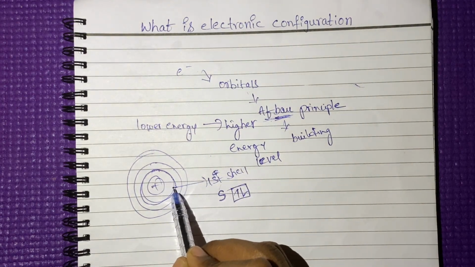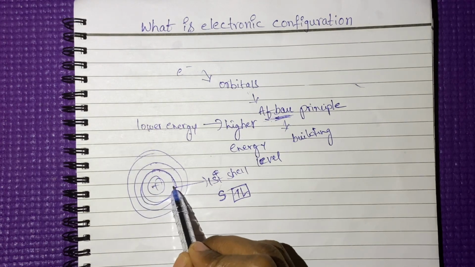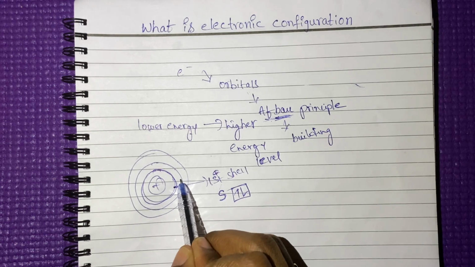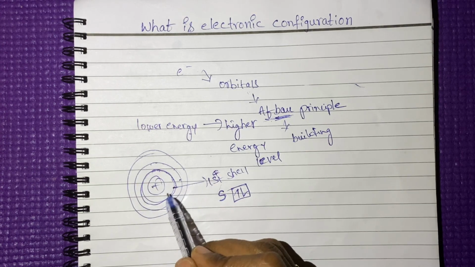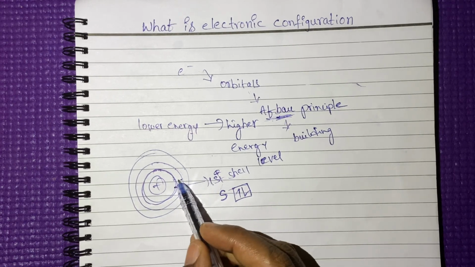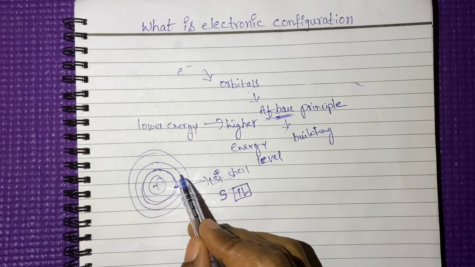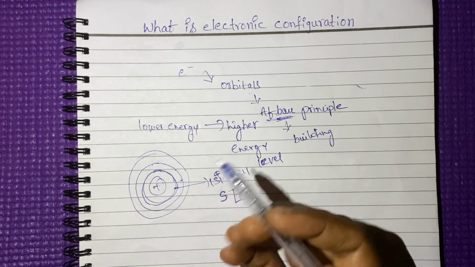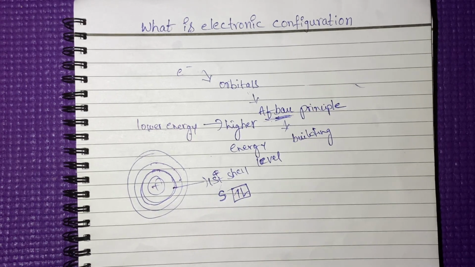Here we are arranging the electrons in a systematic way. After completion of the first shell, the electrons enter into the second shell. After completion of the second shell, the electrons go to the third shell. If there is no place to sit for the electrons, the remaining electrons will go and sit in the next shell. Like that, the electrons are arranged in the particular orbitals.